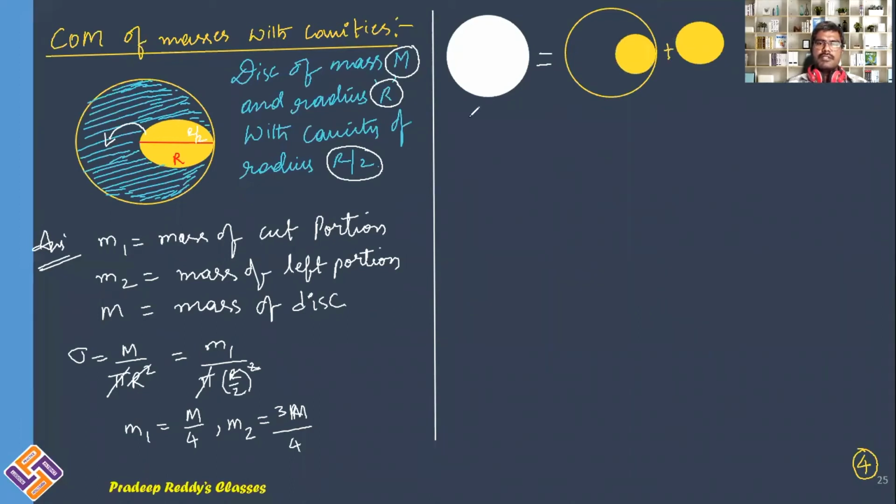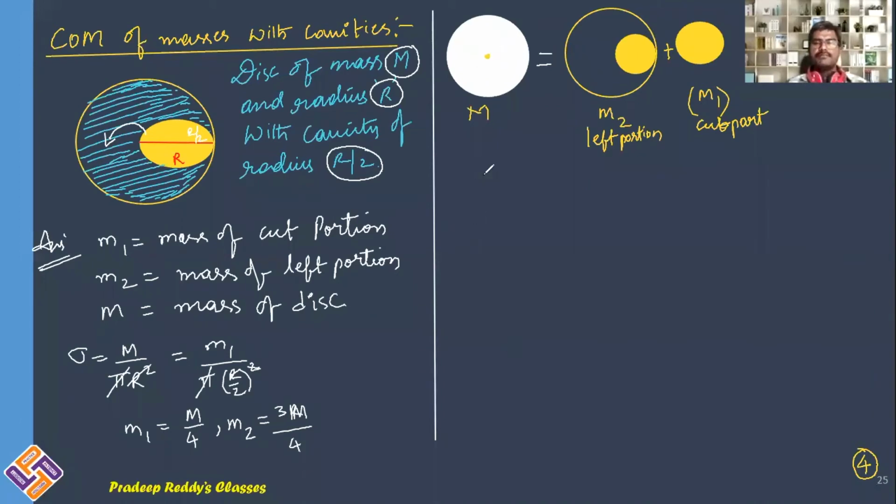So this is capital M, which is equal to M2 plus M1, where M1 is the mass of the cut portion and M2 is the left portion. Now for the whole disk, where is the center of mass? The center of mass is situated at the geometric center. This is for the whole disk. Now the center of mass of these two masses, M1 and M2, if they are combined, will be exactly located at the center of mass of the whole disk.